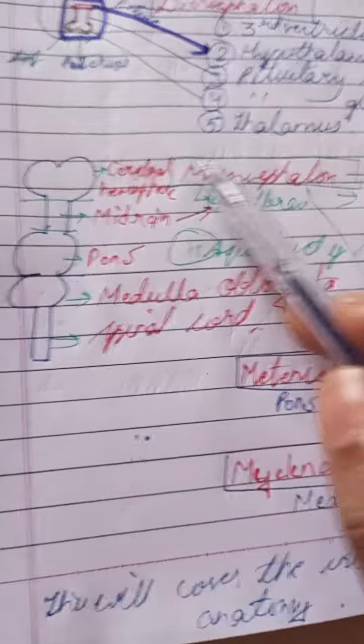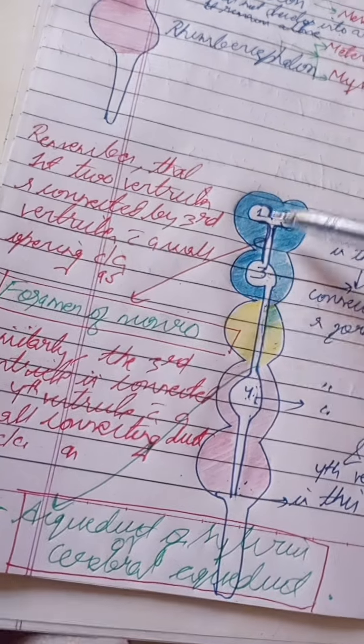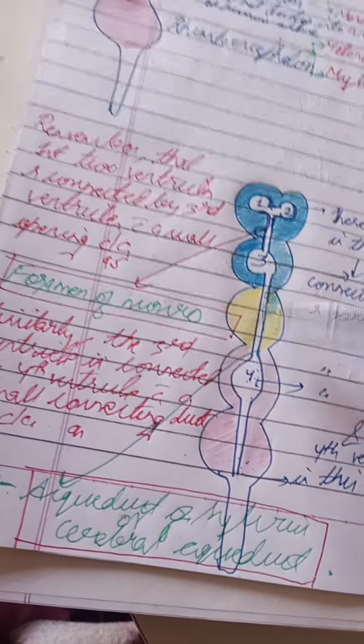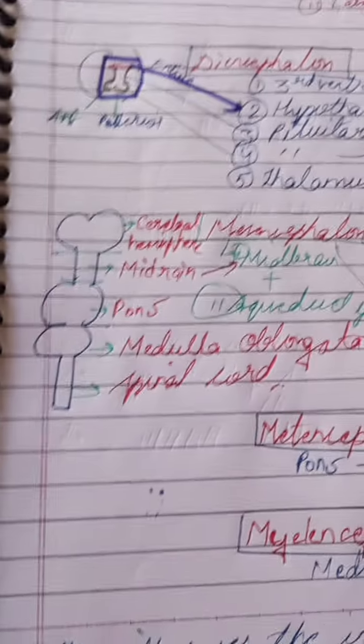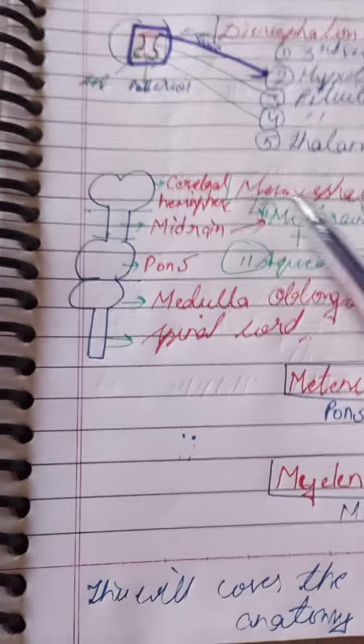So the mesencephalon is exactly the middle part, right? Here we have the five cavities, 1, 2, 3, 4, 5. The middle cavity is this cavity, and this is called the mesencephalon. So the mesencephalon is exactly the middle part, right? From the mesencephalon, what develops is the midbrain.